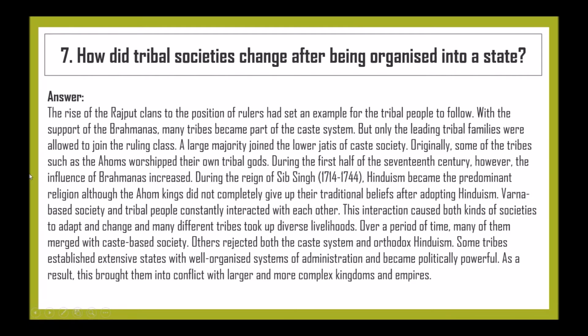Originally, some of the tribes, such as the Ahom, worshipped their own tribal gods. During the first half of the 17th century, however, the influence of the Brahmins increased. During the reign of Sib Singh, Hinduism became the predominant religion, although the Ahom kings did not completely give up their traditional beliefs after adopting Hinduism.